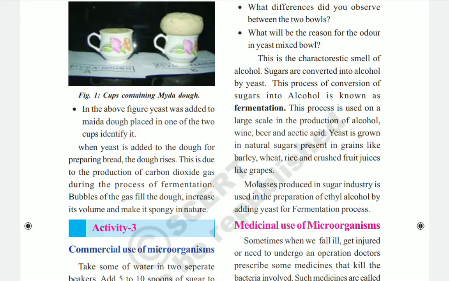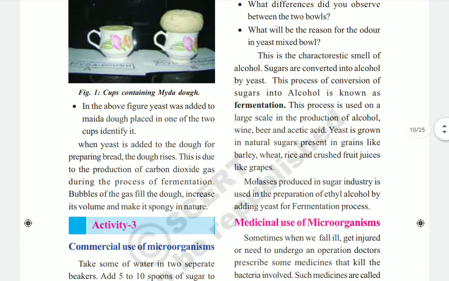This process of conversion of sugars into alcohol is known as fermentation. This process is used on a large scale in the production of alcohol, wine, beer and acetic acid. These alcoholic products are obtained only because of the fermentation process.